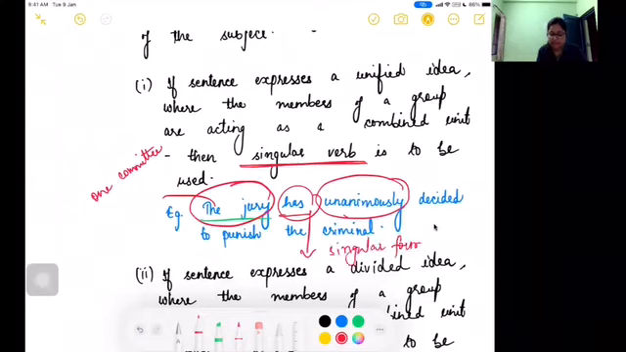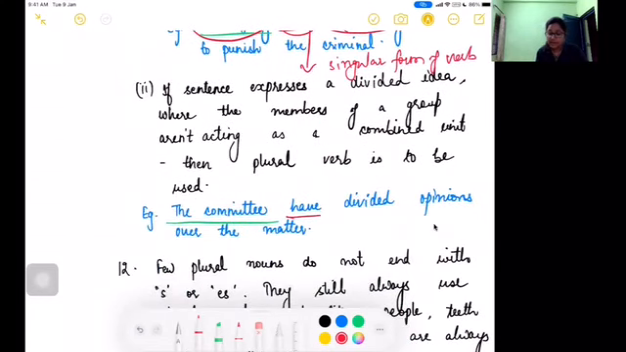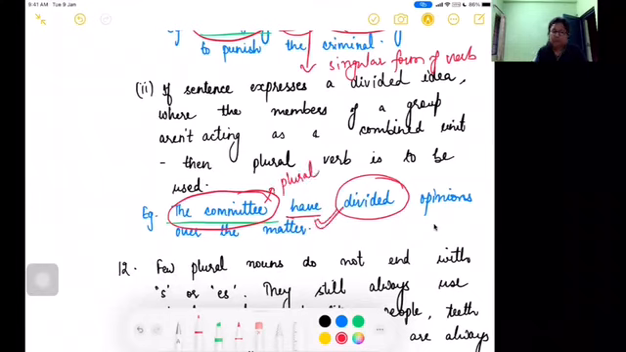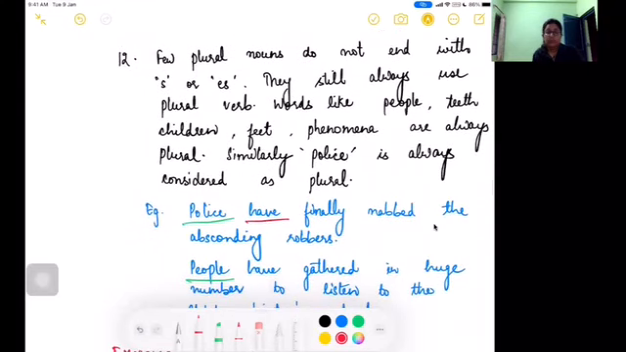However, if you look at this sentence, the committee have divided opinions over the matter. Now, this is divided. The committee is not coming over to a unanimous decision. They are not acting as a combined unit. And hence, we will consider this committee as the plural noun, and hence we will use the plural form of verb, have. Right? Okay. Coming over to the last rule, few plural nouns.